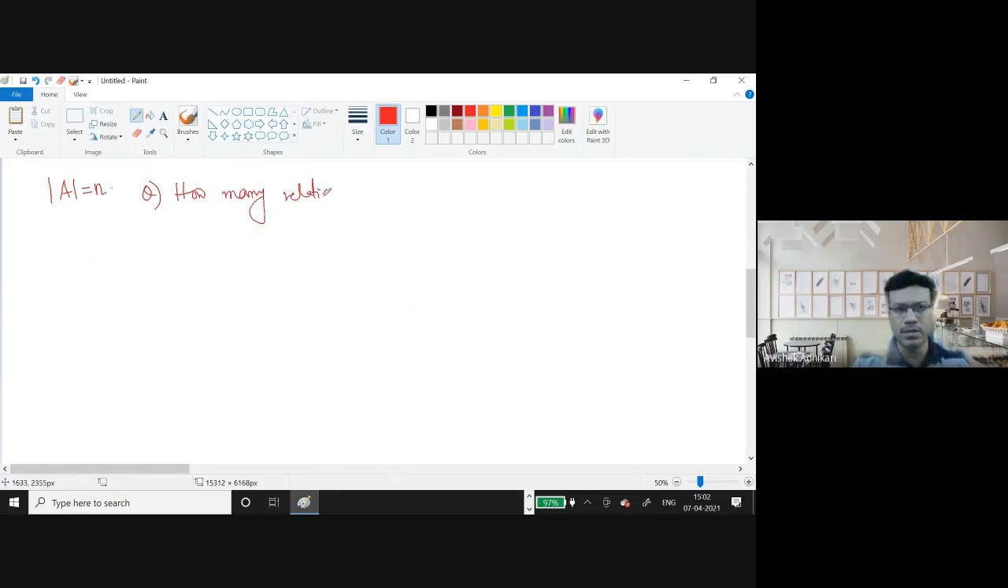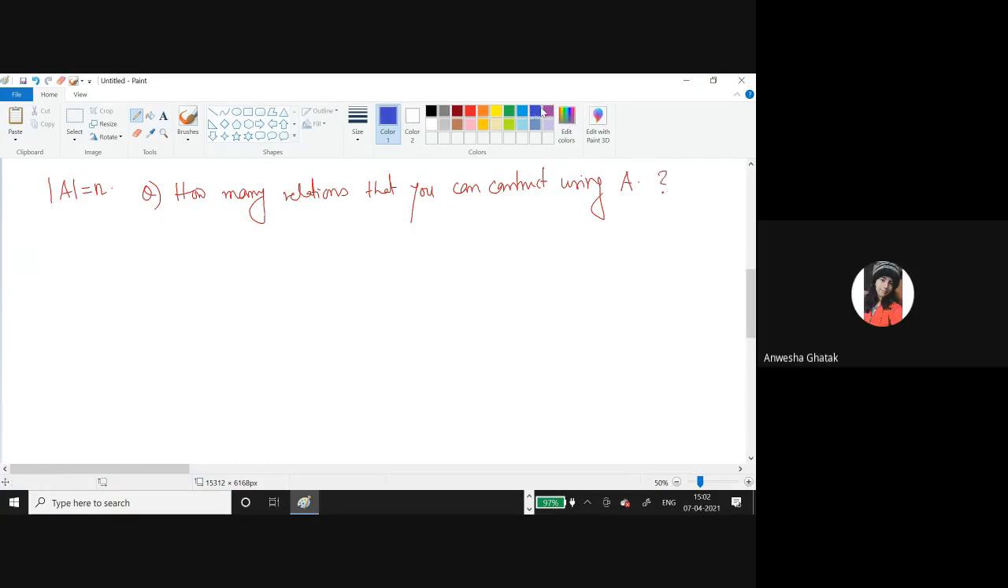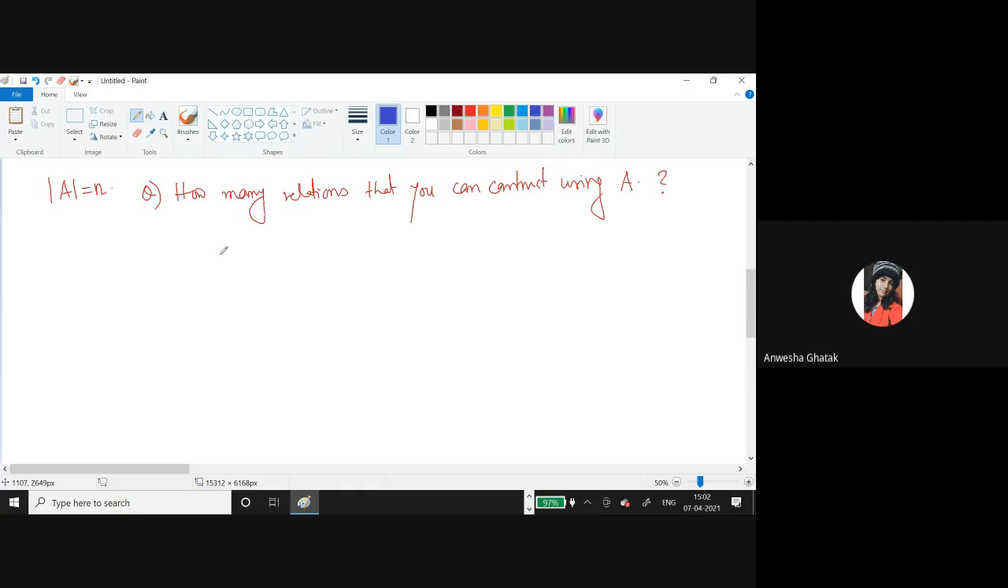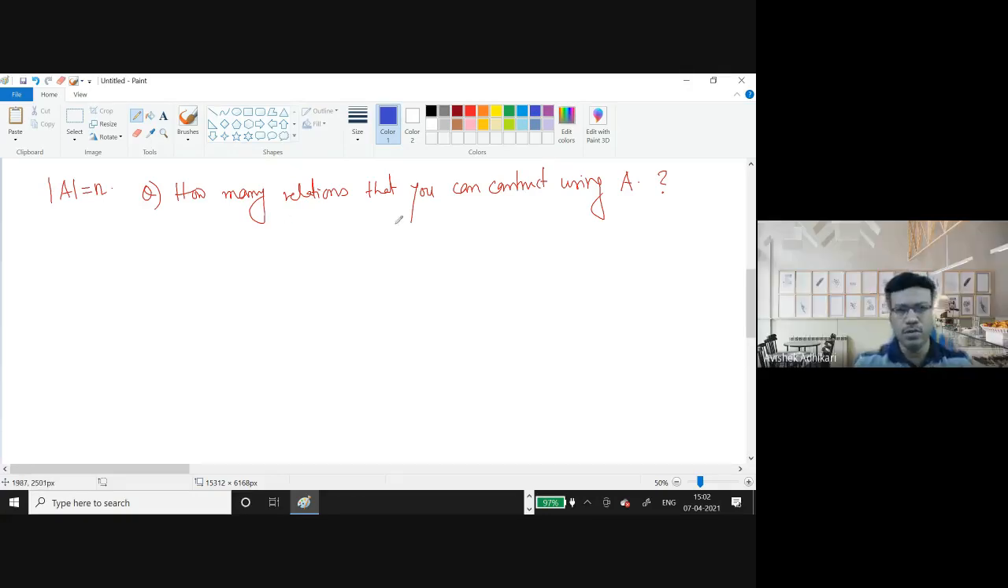how many relations can you construct using A? Okay. So what will be the answer? Anybody? How many? 2 to the power n squared. Very good.